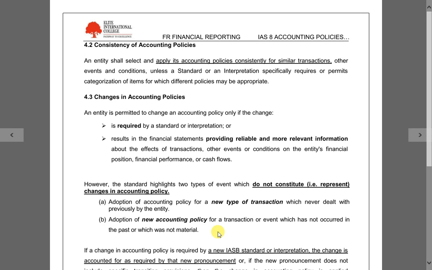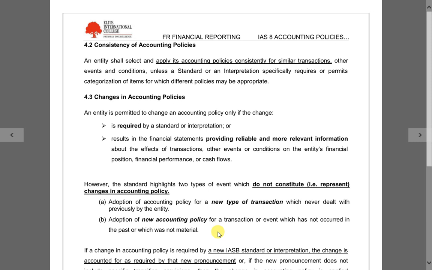Can I therefore change the accounting policy, since the standard asks me to apply them consistently? Can I change, for example, straight line to reducing balance, or FIFO to weighted average? You cannot simply change. You must apply consistently, but if you want to change, you can, but there are two arrows here.